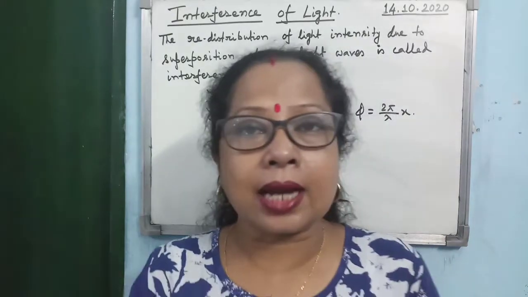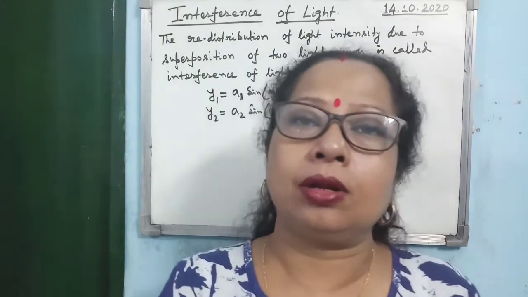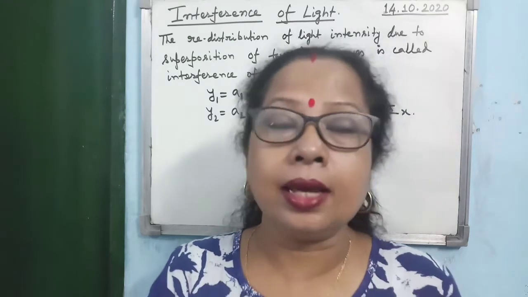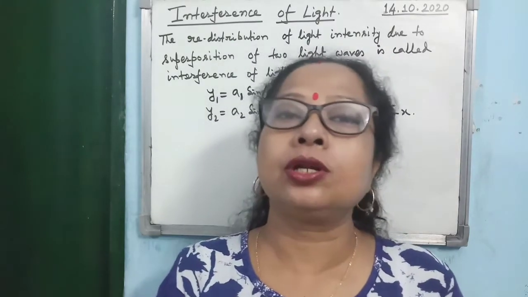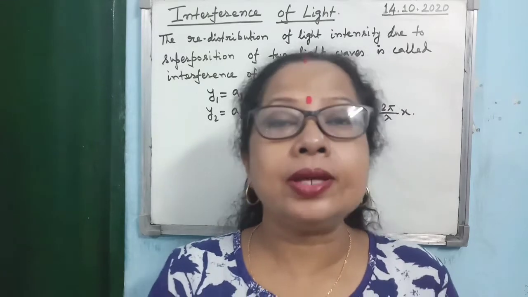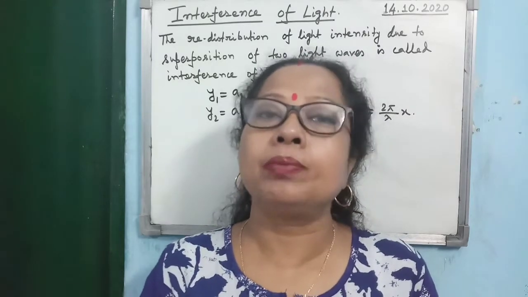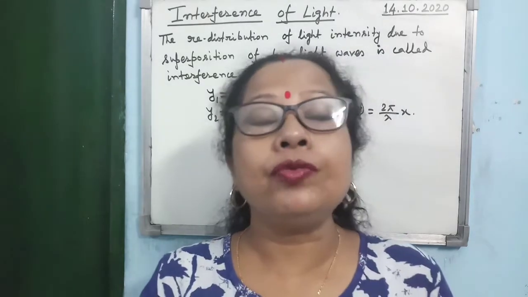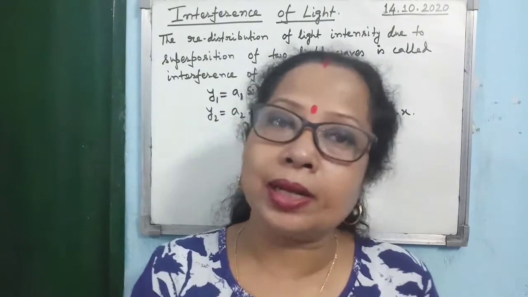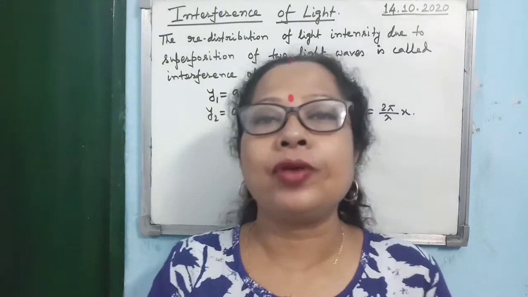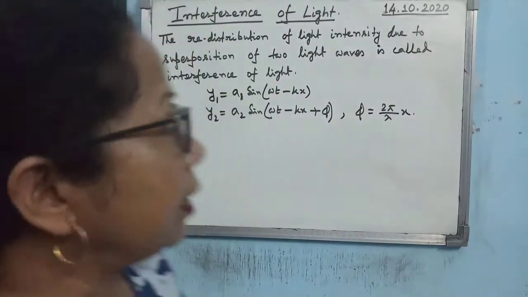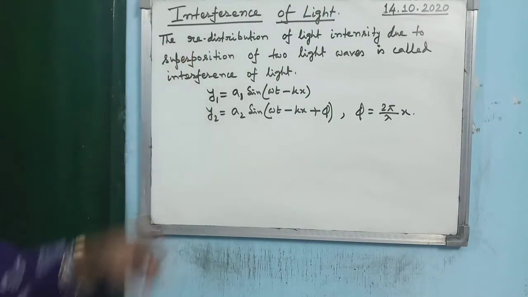So this kind of redistribution of intensity of light due to superposition of two light waves having slightly different amplitude but the same frequency, moving with the same speed in the same direction, is called interference of light. Alright, so I have written: what is interference of light?